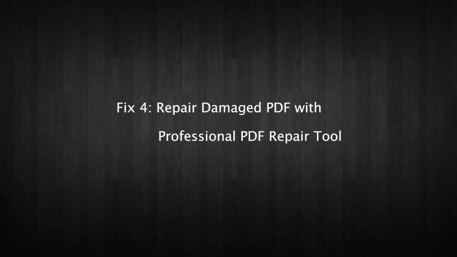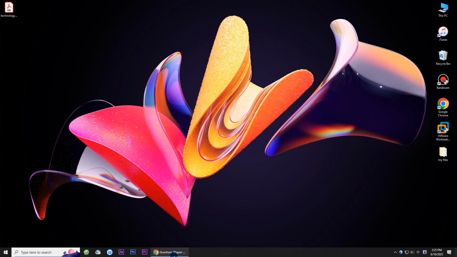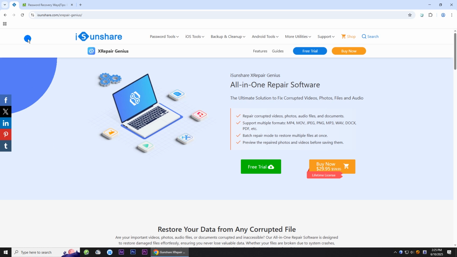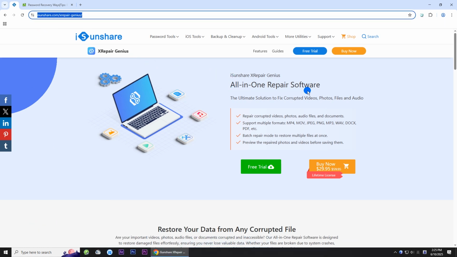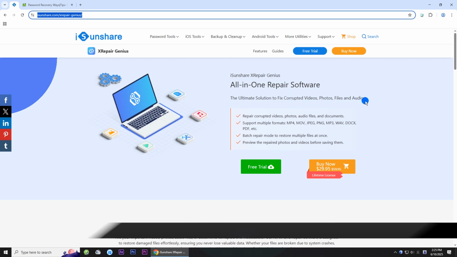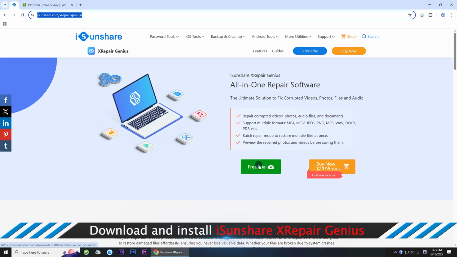Fix 4: Repair the damaged PDF with a professional PDF repair tool. Navigate to iSenShare.com and find iSenShare's Repair Genius. iSenShare's Repair Genius is a professional PDF repair software that can restore corrupted PDF files to their normal state.